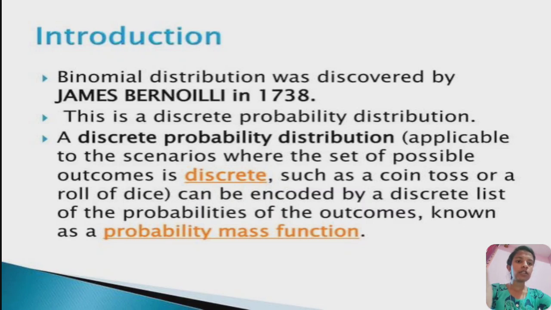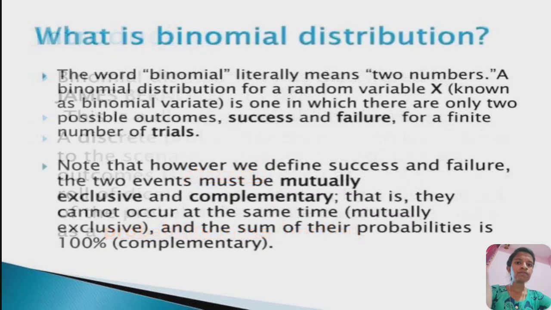A discrete probability distribution is applicable to scenarios where the set of possible outcomes is discrete, such as a coin toss or a roll of dice, and can be encoded by a discrete list of probabilities of outcomes known as the probability mass function. What is binomial distribution? The word binomial literally means two numbers. A binomial distribution for a random variable x, known as binomial variate, is one in which there are two possible outcomes, success and failure, for a finite number of trials.